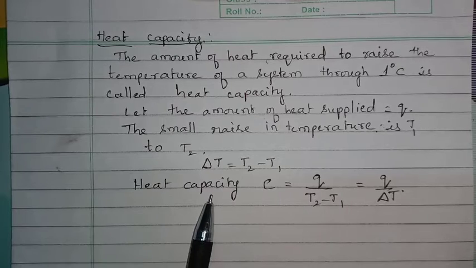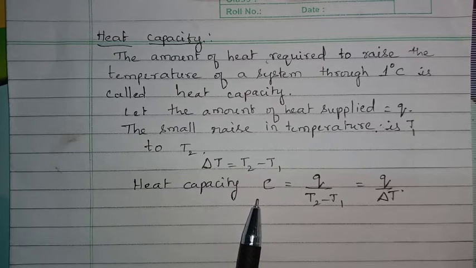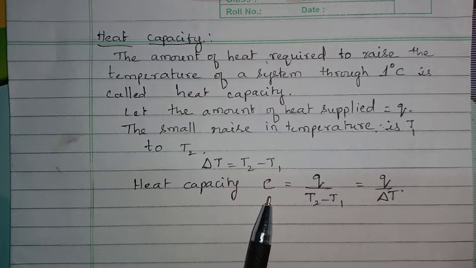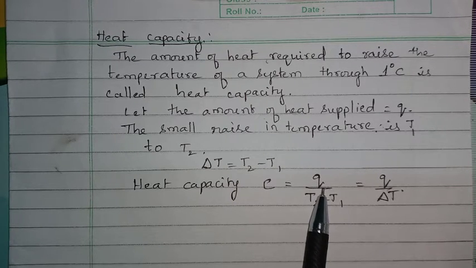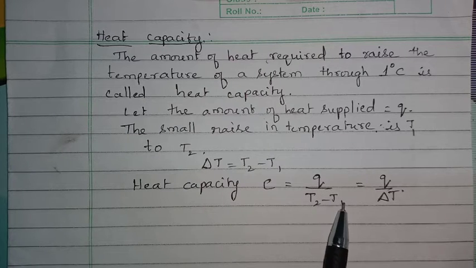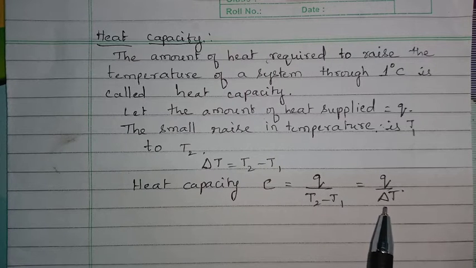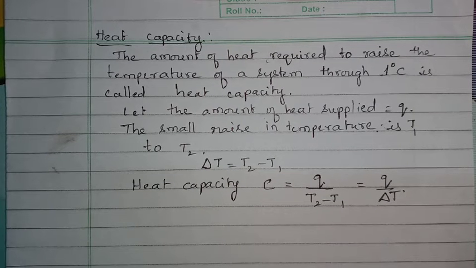Heat capacity, we denote by the symbol C. So heat capacity C equals Q divided by T2 minus T1, where Q is the amount of heat supplied to the system and T2 minus T1 equals delta T, which is the rise in temperature of the system. I think you understood this.